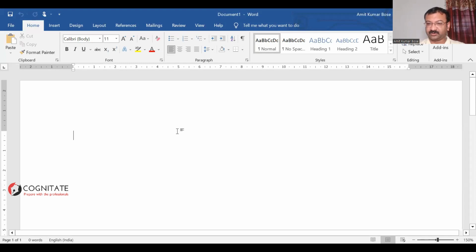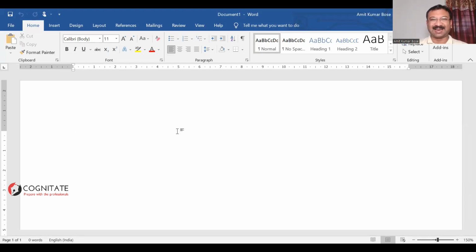I hope this word file is visible to everyone. Let's see how much time we have in our hands to prepare for the optional subject. This whole calculation I'm doing keeping in mind the requirement of 2024.